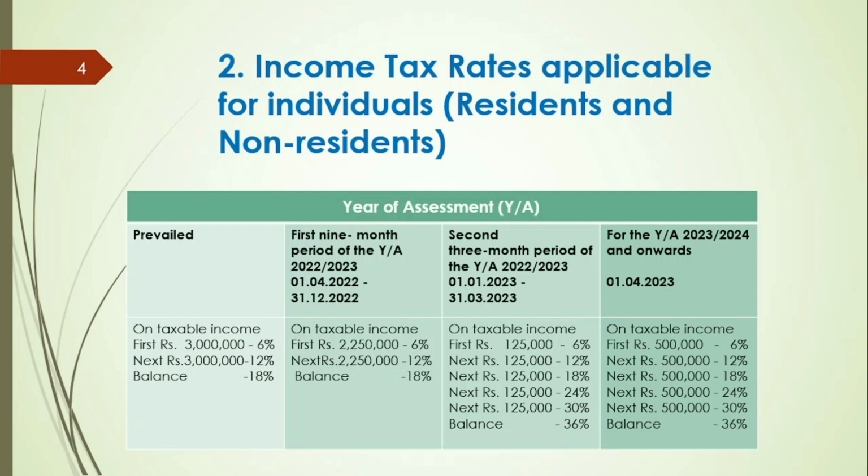Taxable income of a resident or a non-resident shall be taxed for any year of assessment starting from 1st April 2023 in this way. For the first 500,000, 6%, second 500,000, 12%, third 500,000, 18%, fourth 500,000, 24%, fifth 500,000, 30%, and on the balance the maximum rate of 36% should be applied.